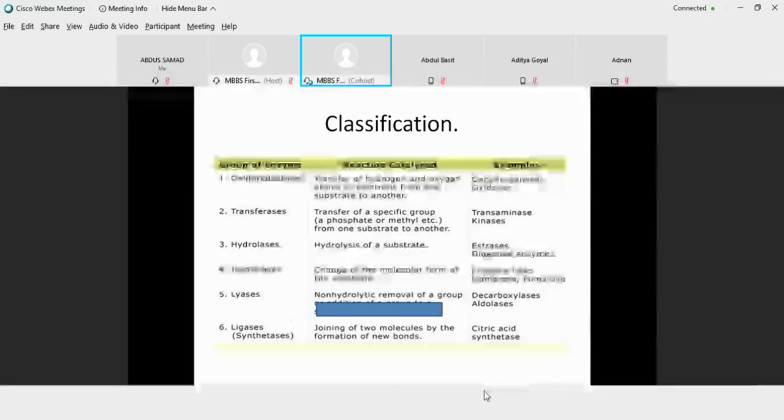Now 1, 2, 3, 4, 5 and 6 have to be written in the same order. Say for example, if you are saying that I am talking about class 3, it is taken for granted that it has to be hydrolase. So shuffling should not be there. This order is maintained. After oxidoreductase, it should be transferase, followed by hydrolase, then lyase, then isomerase and then ligase. तो ये number भी important है और ये sequence भी important है.